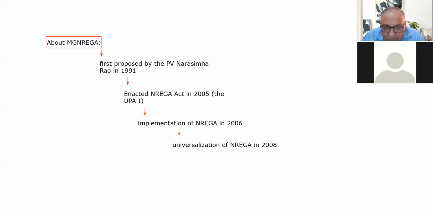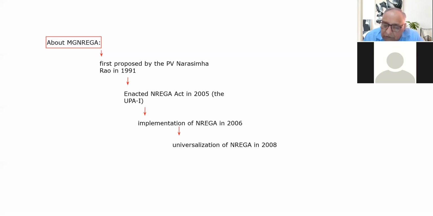That is, what is UPA1. Basically, in 2004, a coalition government was formed at the center. The Vajpayee government's term was completed, and elections were held in 2004, in which the Congress emerged as the largest party.